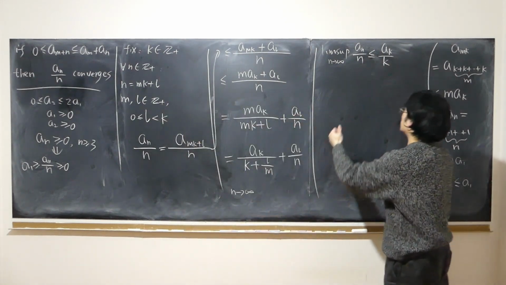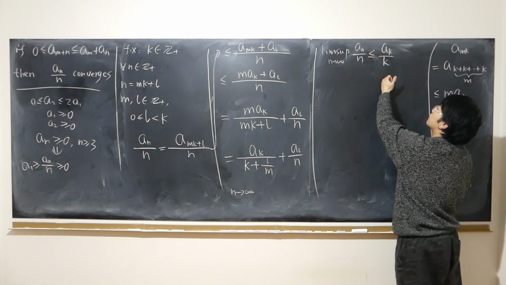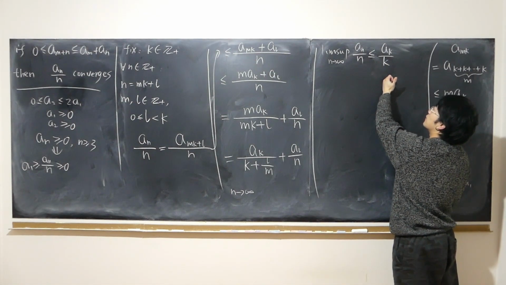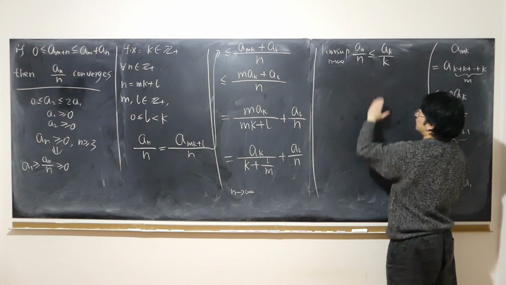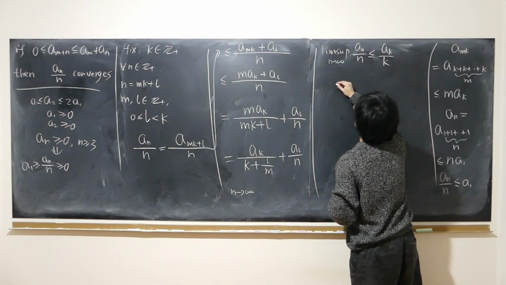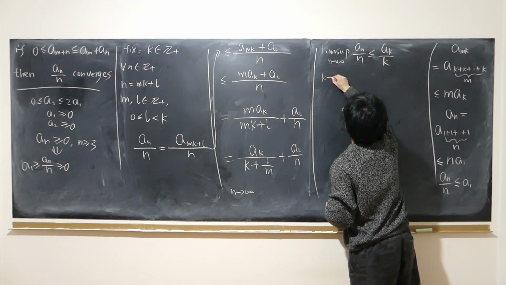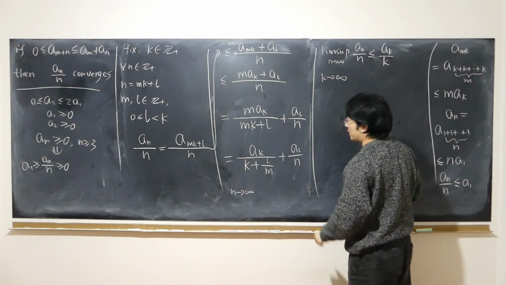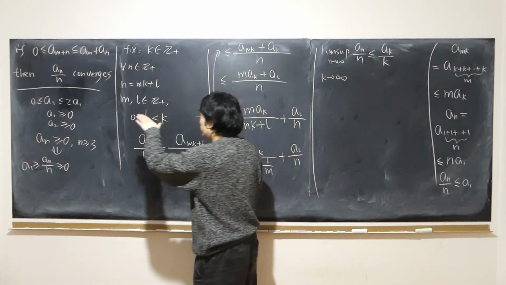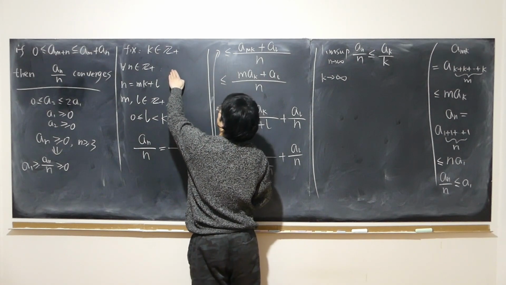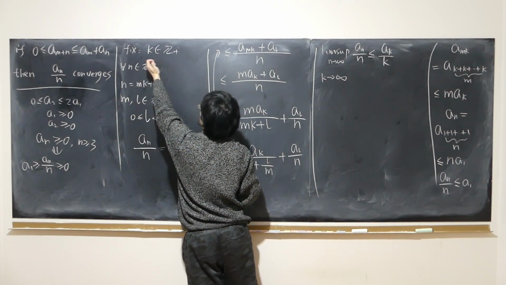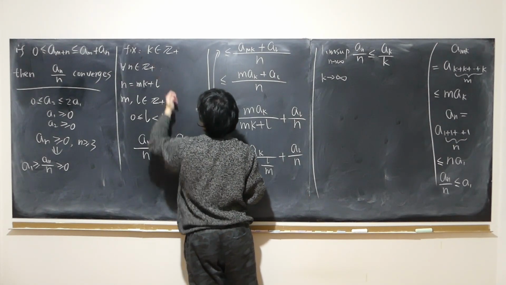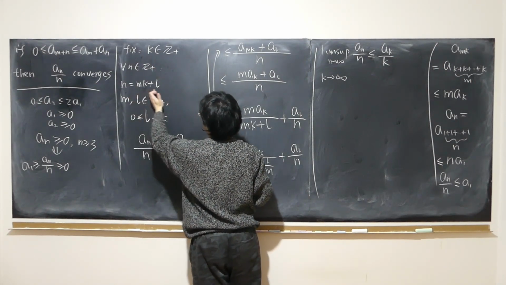So having this in mind, how about we let k approach infinity? Does the inequality still hold? This time we'll let k approach infinity. Like I said, when I fixed k, was there any restrictions? No. It says I can fix any positive integer k. I can always represent n into the following expressions.